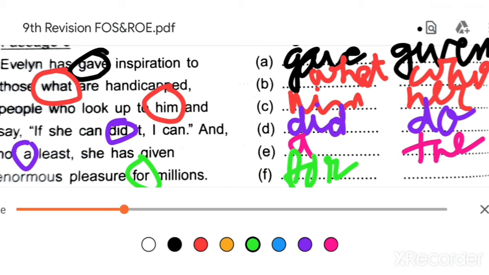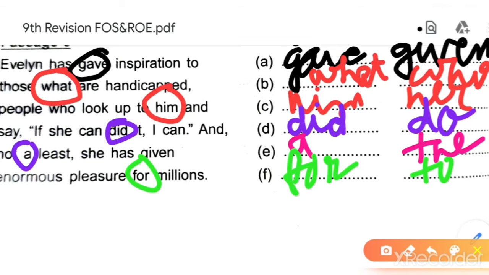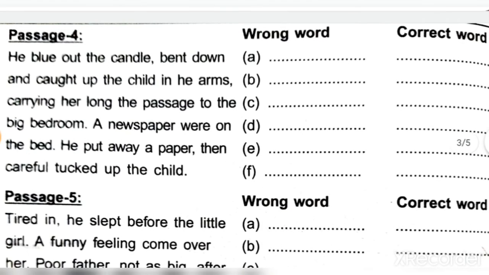You may ask, ma'am, how will we know all this? If you read the chapter attentively, then only will you come to know, and this depends on the grammar study you have learnt in previous classes. Okay, so next passage.